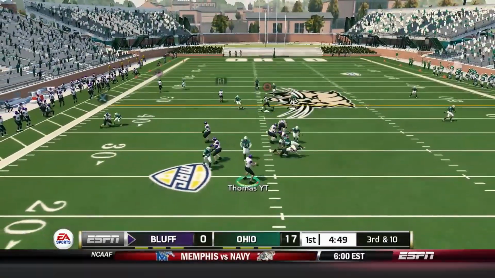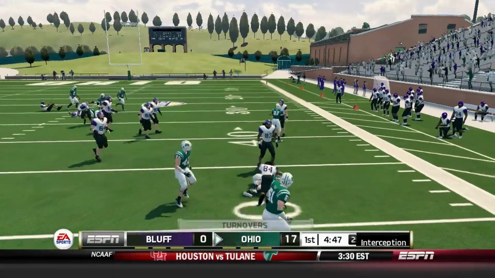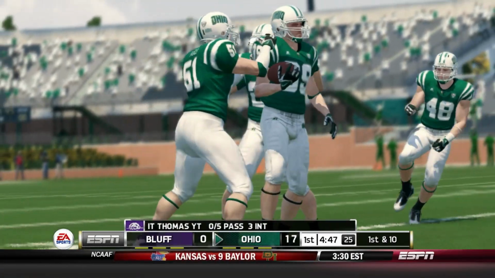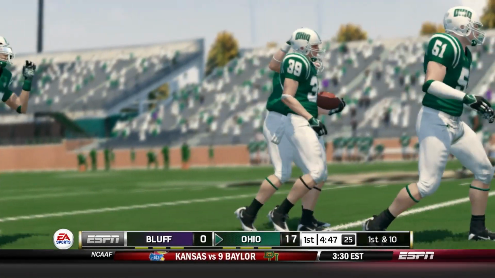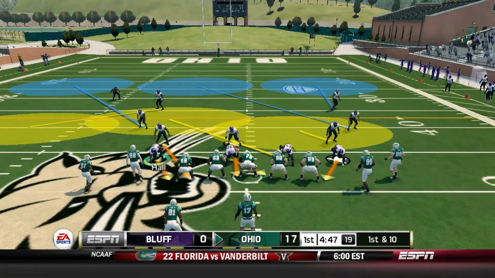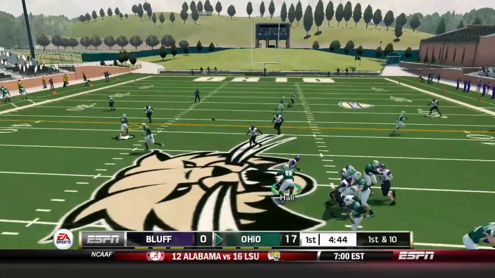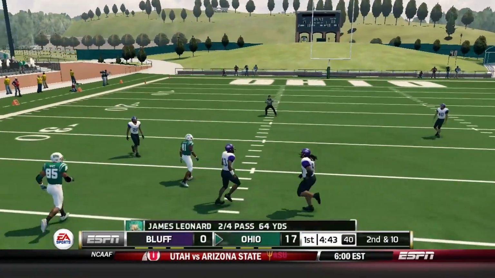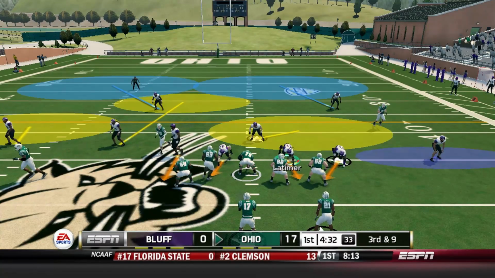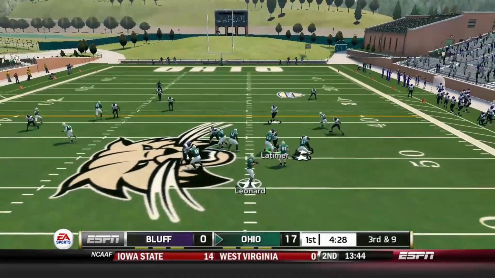We've got a 3rd and 10 now. IT is looking good, trying to throw it to the left-hand side. This time he didn't even see the defensive back come up in there and make the play. And so IT Thomas, 0 for 5. 3rd interception thrown. Just a rough day at the office for IT Thomas. I don't know what he was thinking from last time out. He's looking like 2 completely different players compared to how he was in the Red Hawks game. Was very smart, and we're not seeing any of that in this game either.